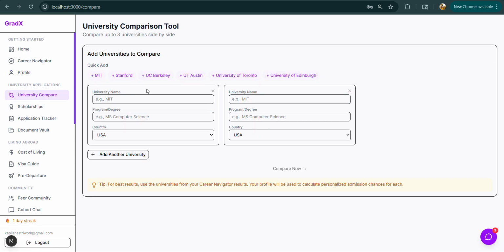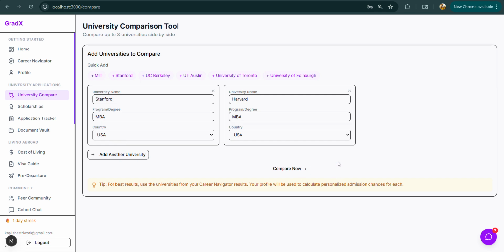Then university comparison. For example, I am confused between two universities. Let's take Stanford here and Harvard here. If I am comparing the MBA programs from both universities, and both are in the USA, I'll click compare now.